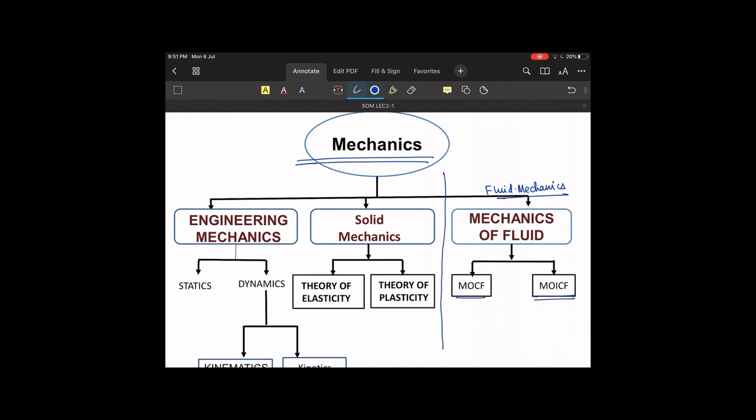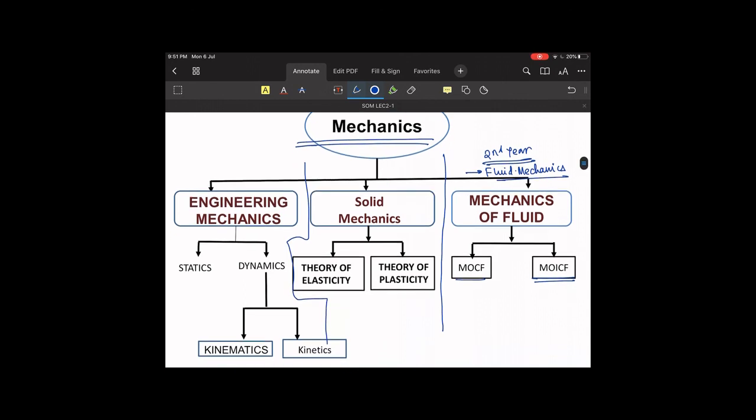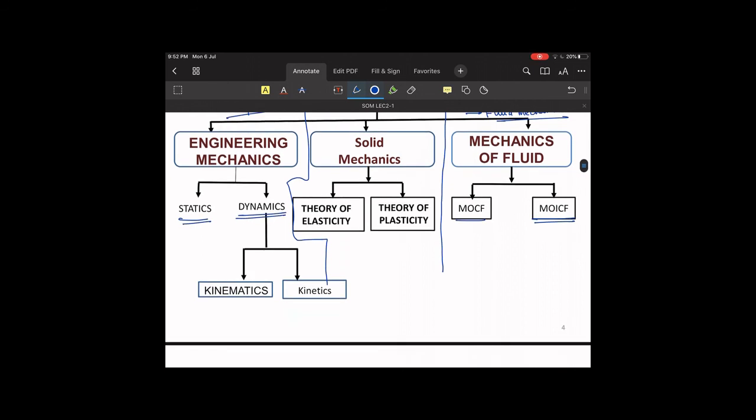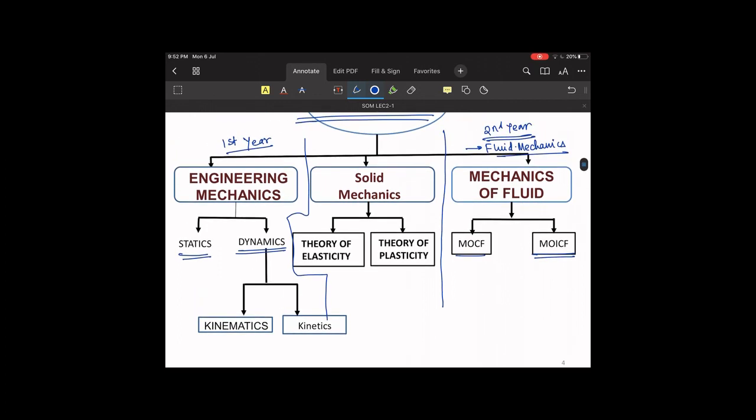This part will be there in second year only, but it will be covered under a different subject, that is fluid mechanics. Now the first portion is already covered in first year. So you already dealt with what is statics and what is dynamics. If you would like to revise them, please let me know in the comment box, so that I will get to know about it. I will revise these things again in a different new lecture series.